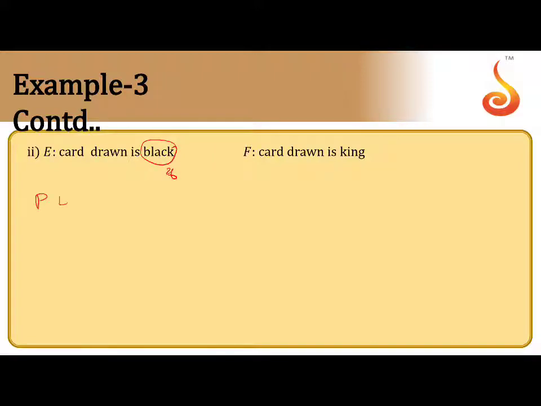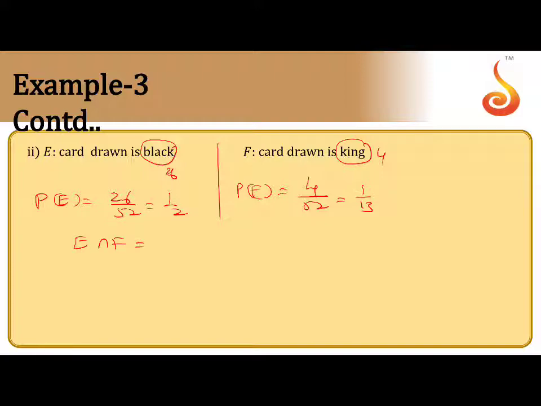So the probability of black is 26 by 52, that is 1 by 2. How many king cards are there? 4 king cards, as I already explained. So the probability of king, that is P of F, is 4 by 52, that is 1 by 13. So E intersection F is black and king cards.